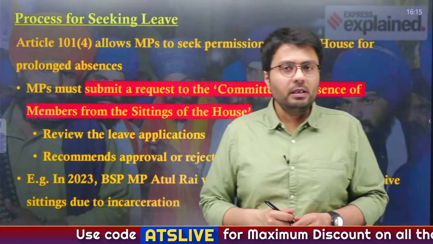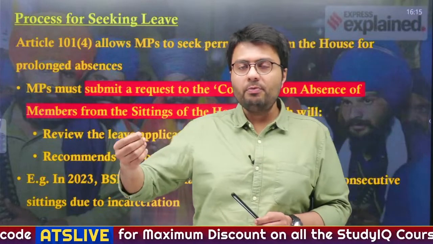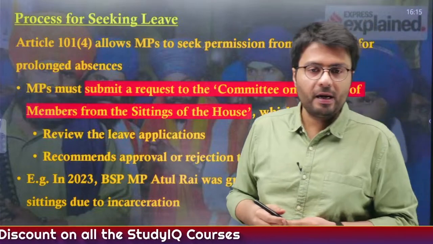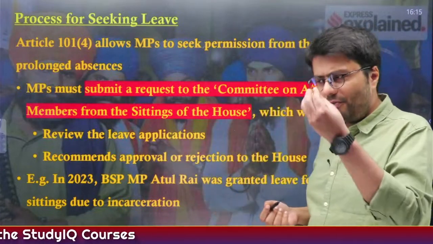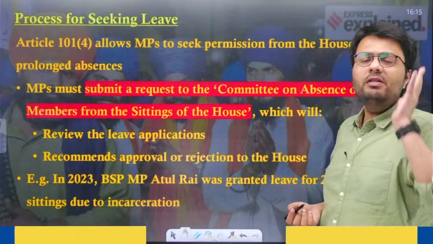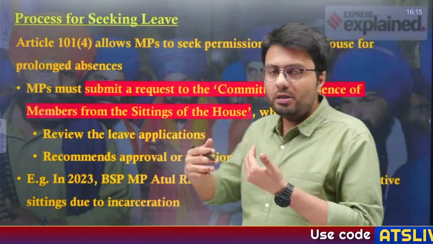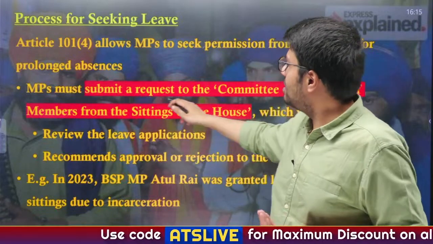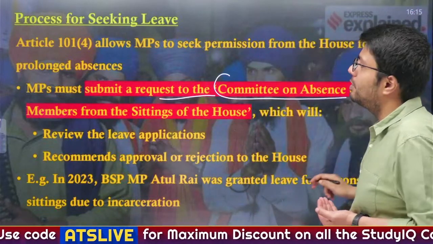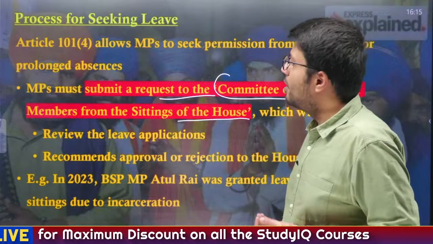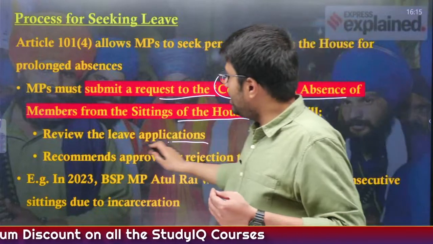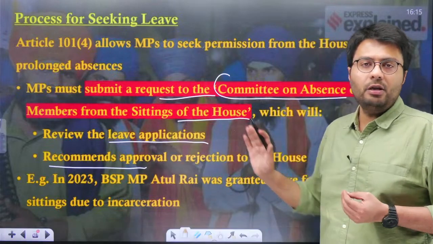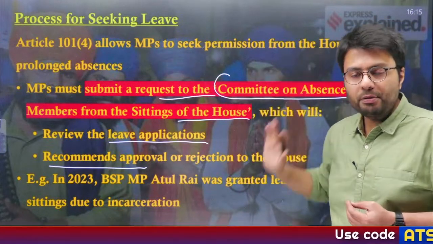Now, what is the actual procedure for an MP to take a leave of absence from the House of Parliament? In case of any emergency or any reason whatsoever, if the MP wants to seek permission for prolonged absence, the MP must submit a request to the Committee on Absence of Members from the Sittings of the House, which first reviews the leave application and then recommends whether to approve or reject this application seeking prolonged absence from the House.